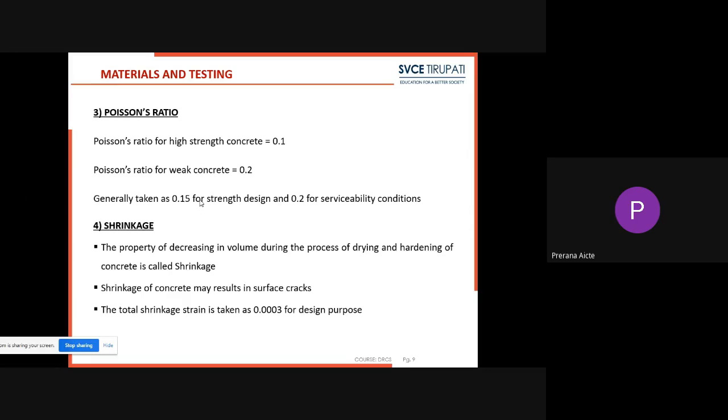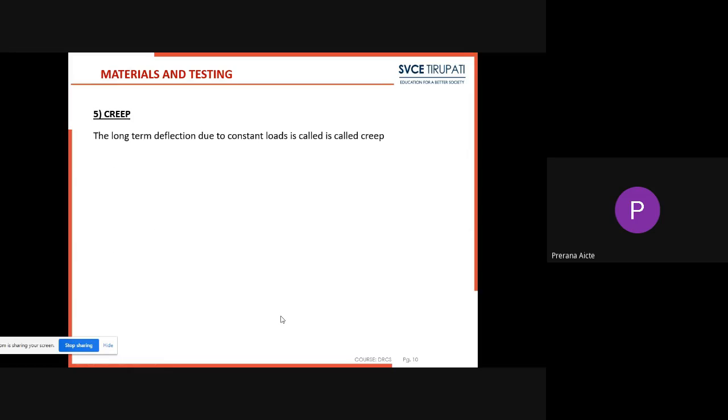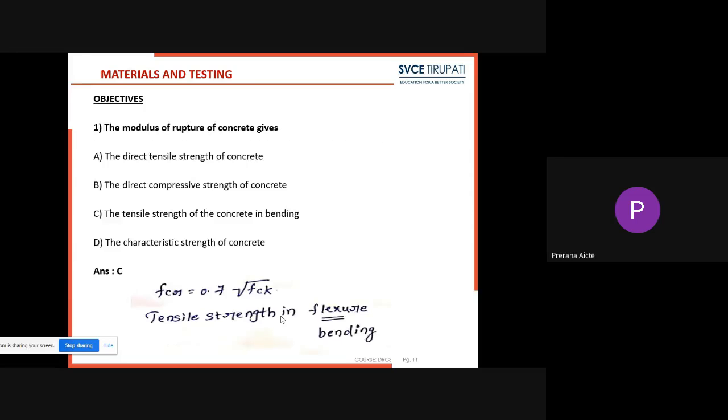Poisson's ratio for high strength concrete will be 0.1, for weak concrete will be 0.2. For design purpose, it will be taken as 0.15. Total shrinkage strain for design purpose will be 0.0003. So these values we have to remember. And creep, the long-term deflection due to constant loads, is called creep.